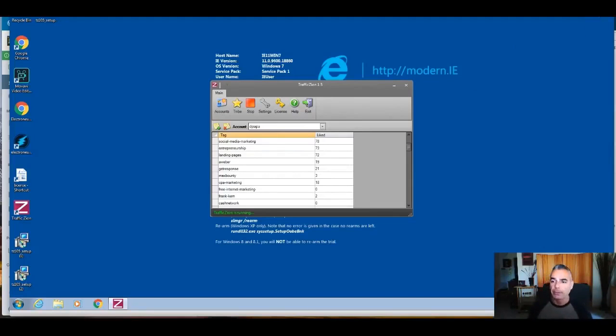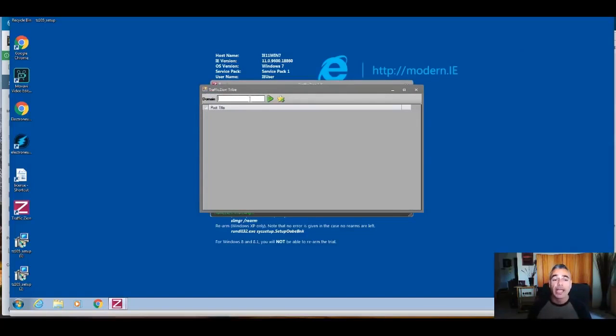Okay, so we're done with that part. And one final part is the Traffic Zion tribe. Whoever got the tribe basically comes in this area and puts in their domain. Their domain must be connected to Jetpack, or you must have created a WordPress.com platform like we just talked about. If you created all that, then you are ready to go. All you have to do is put in your domain here, just the way you see that I just did it, without the HTTP, without anything like that, and this will pull out my website.